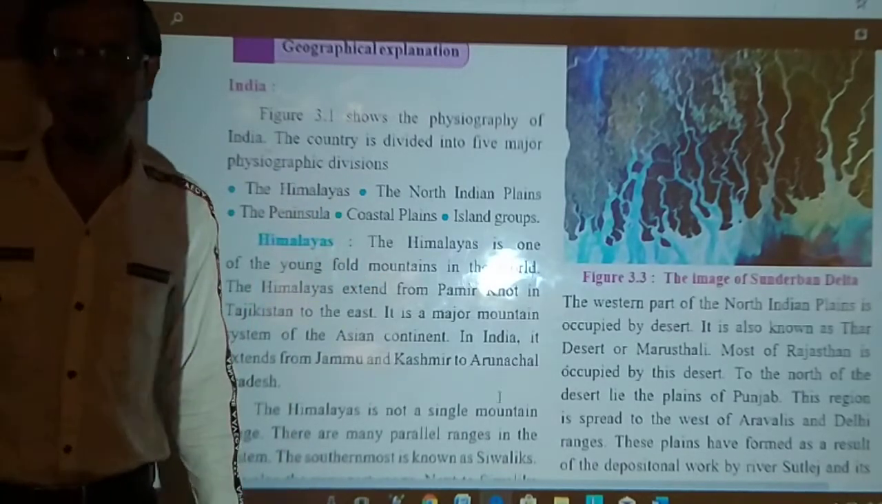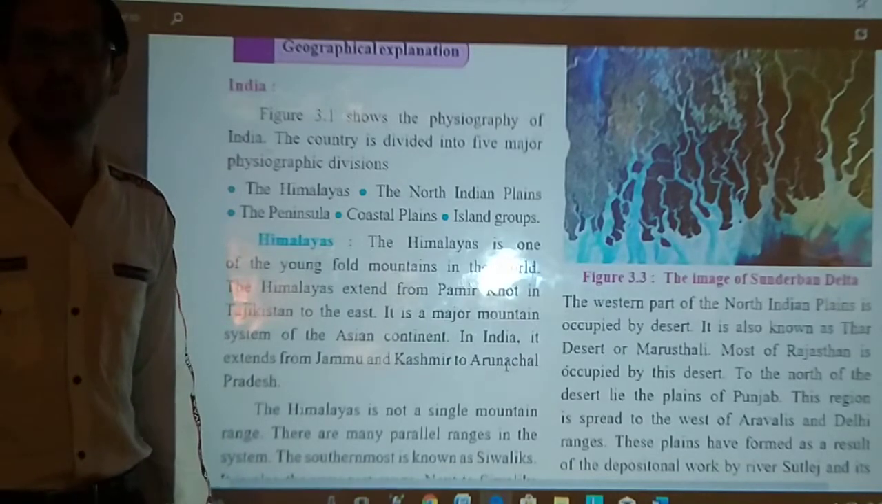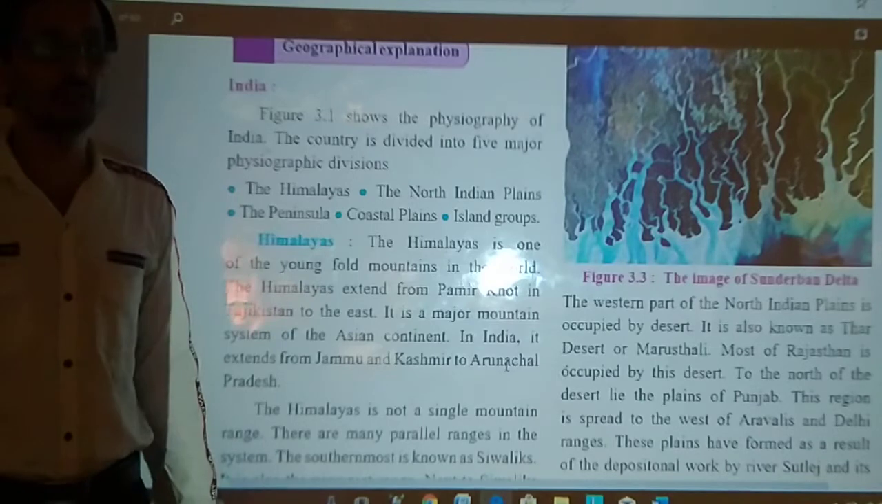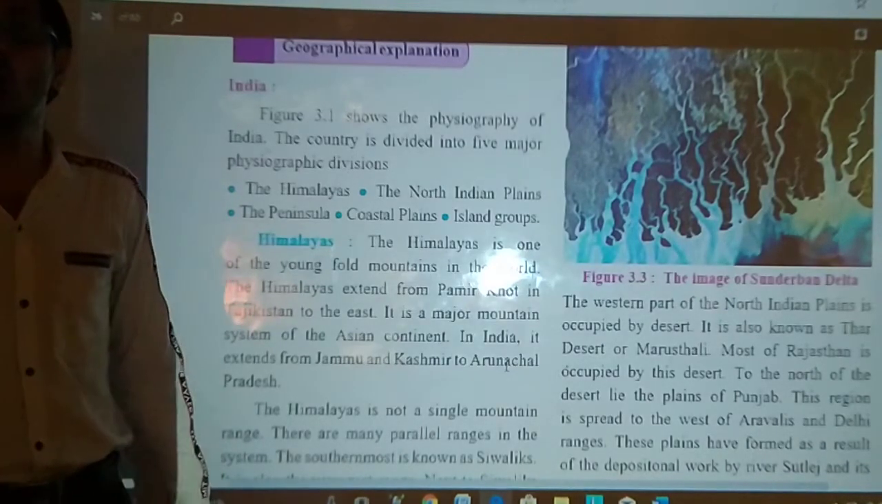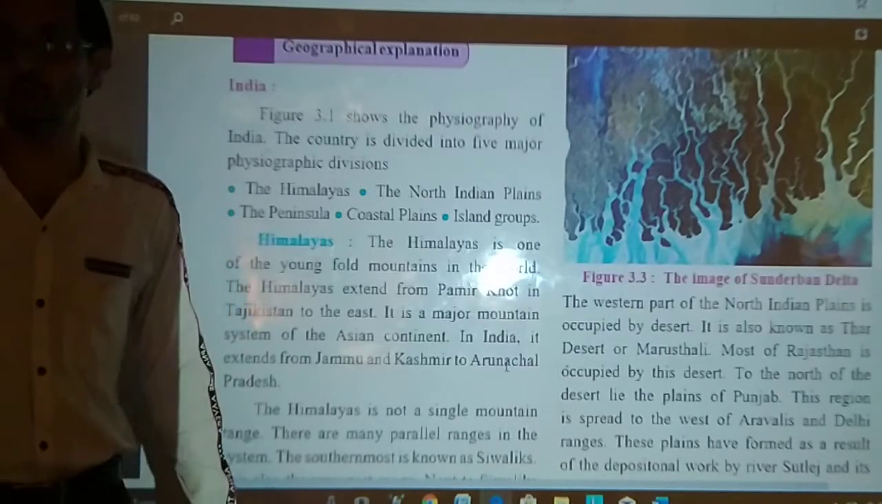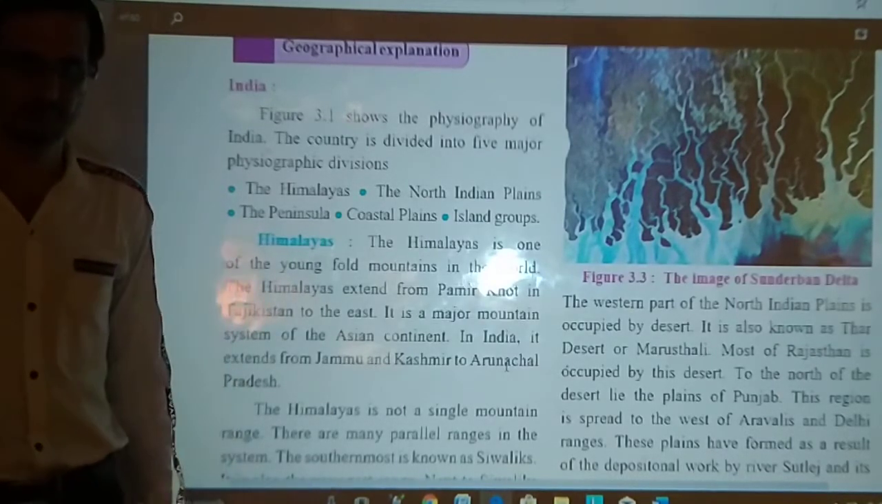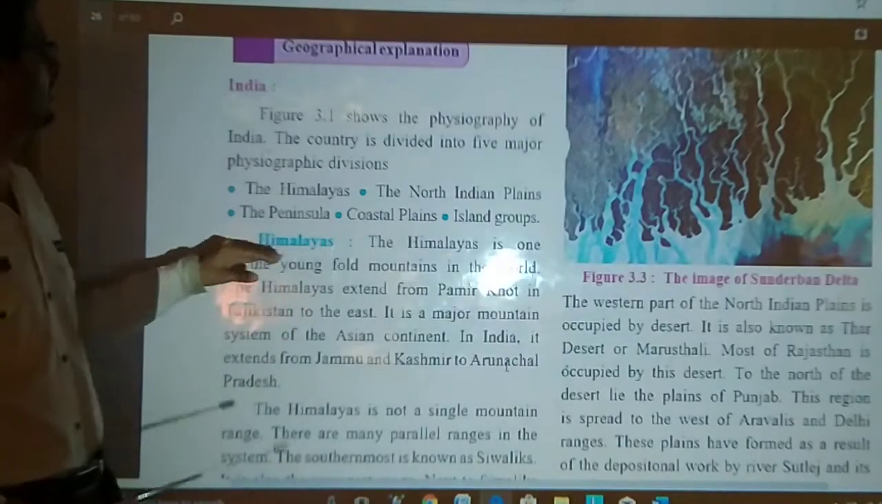Peninsular region or peninsular India or Indian peninsula, whatever you call it, we give it various nicknames. That peninsular region is the oldest landmass, not only in India but the oldest landmass in the world. That we will learn later. I will explain everything in detail. But first we will go to Himalaya.